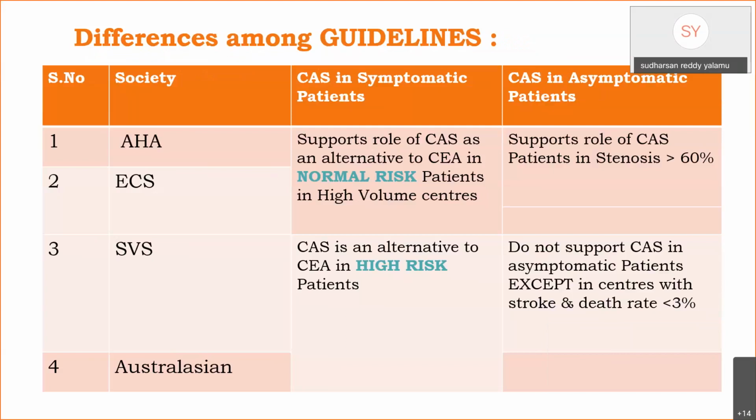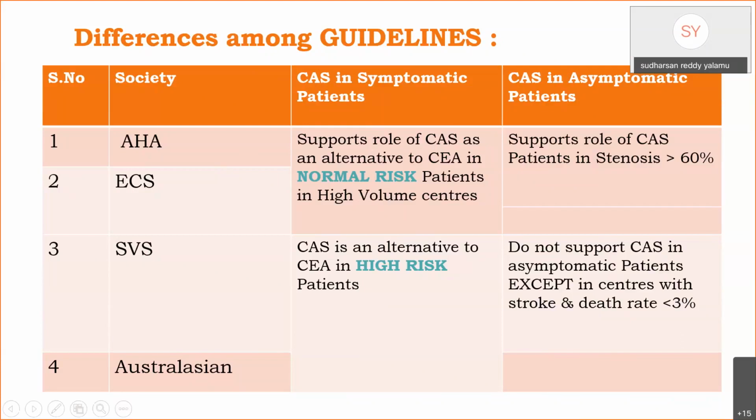Now let us see the difference among these guidelines. The differences are mainly with respect to carotid angioplasty and stenting. In symptomatic patients, the American Heart Association and European Cardiology Society support the role of angioplasty and stenting as an alternative to endarterectomy in normal risk patients, whereas SVS recommends angioplasty and stenting as an alternative to endarterectomy only in high-risk patients.